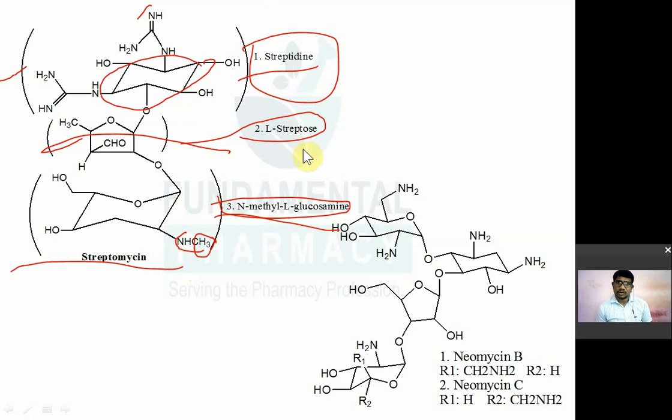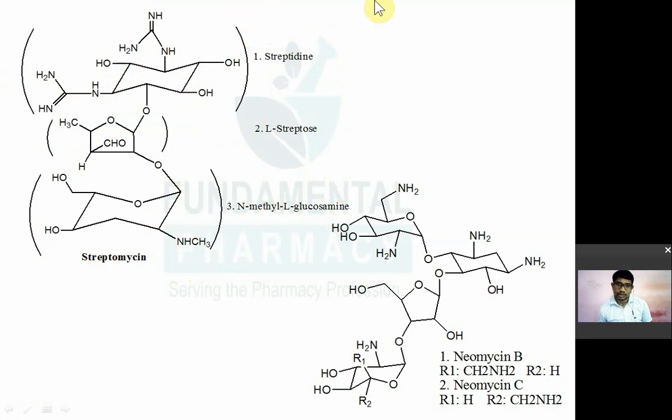First याद रखो streptidine ring, ठीक है. Second, L-streptose molecule, and third one is N-methyl-L-glucosamine. These are the 3 structural components of streptomycin. इसके ऊपर क्वेश्चन आता है, बहुत बार आ चुका है. What are the different structural components of streptomycin? So streptidine ring, L-streptose sugar, then this amino sugar N-methyl glucosamine.